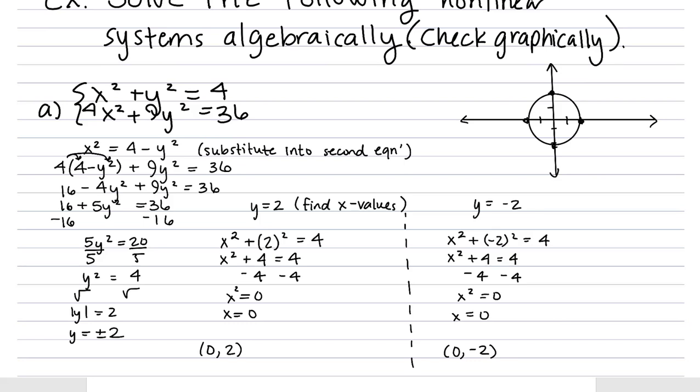And the next curve, our second curve, let's do that one in red. So that one looks like an ellipse. And let's remind ourselves what the standard form of that would be. If we divide both sides by 36, we'll get x squared over 9 plus y squared over 4 is 1.